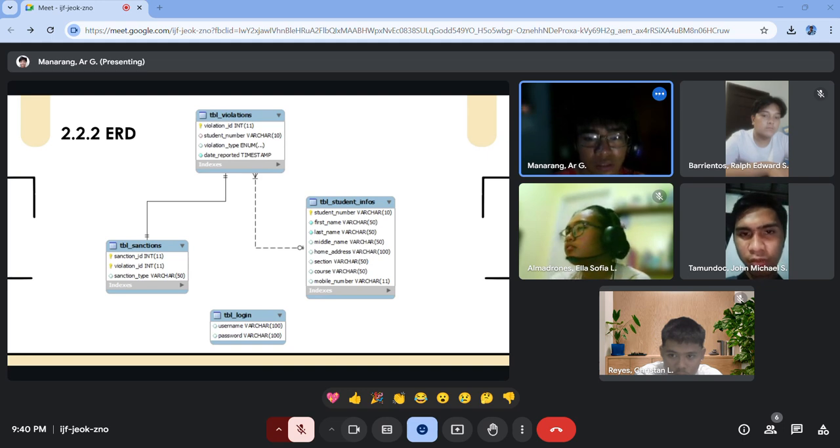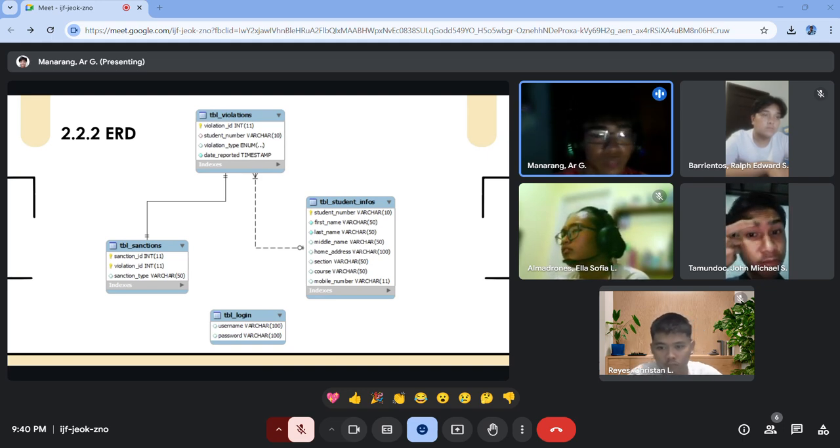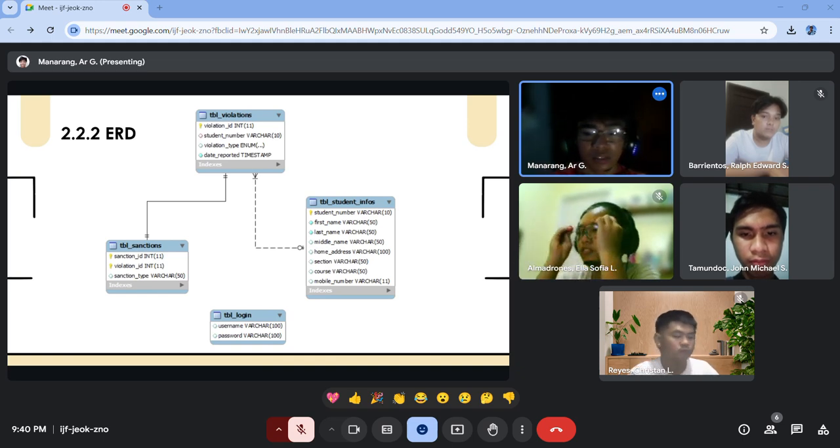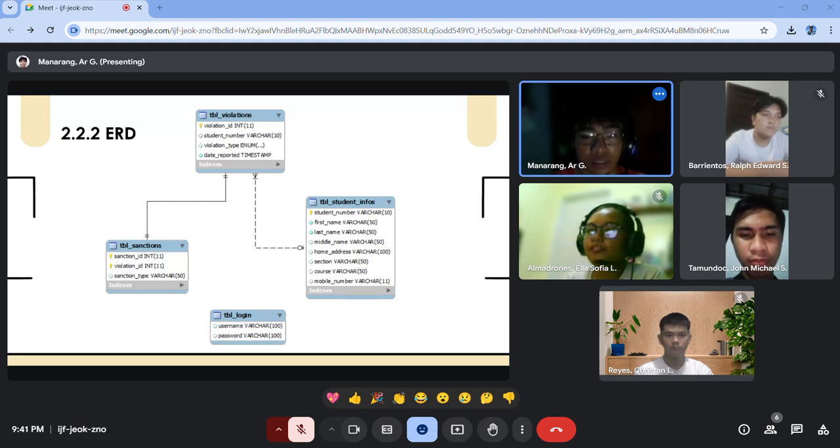Now we have here in our TBL student infos the primary key of student number, and then in the TBL violations we have the foreign key of student number. So as you can see, they are connected to each other, and the line that is shown there shows the relationship between them. So a student can have one or multiple violations.